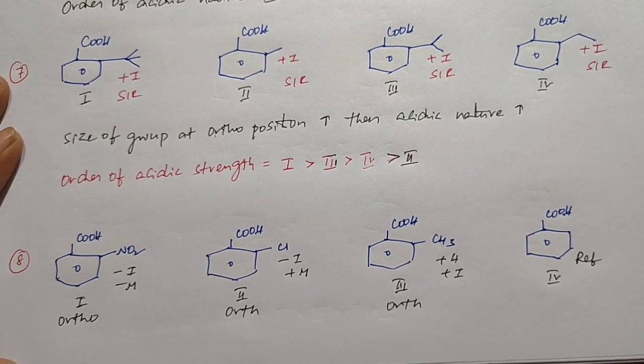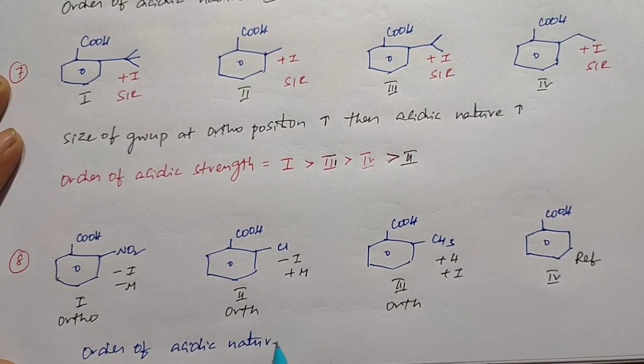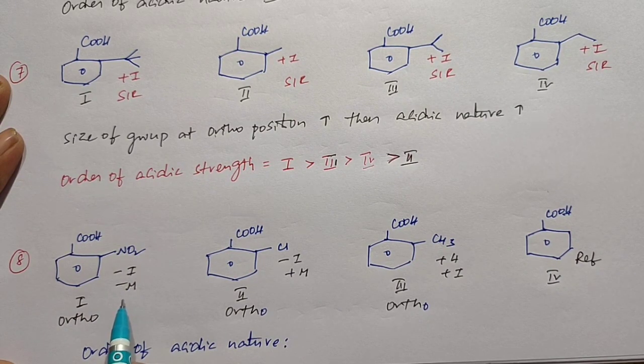Then the order of their acidic nature: all are showing the ortho effect, so based on the ortho effect we cannot say anything. But in the first structure NO2 shows both minus I and minus M effect, so the first structure is more acidic.